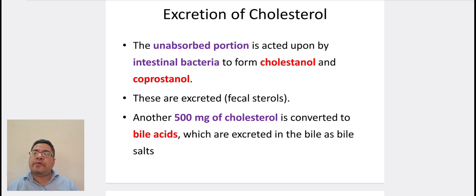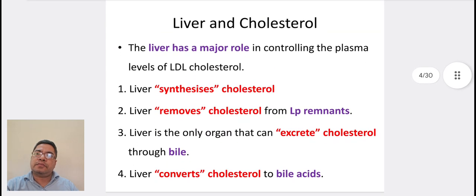Another 500 mg of cholesterol is converted into bile acids, which are excreted in bile as bile salts. Coming to liver and cholesterol. The liver has a major role in controlling the plasma levels of LDL cholesterol. Liver synthesizes cholesterol. Liver removes the cholesterol from lipoprotein remnants. Liver is the only organ that can excrete cholesterol through bile, and liver converts cholesterol to bile acids.